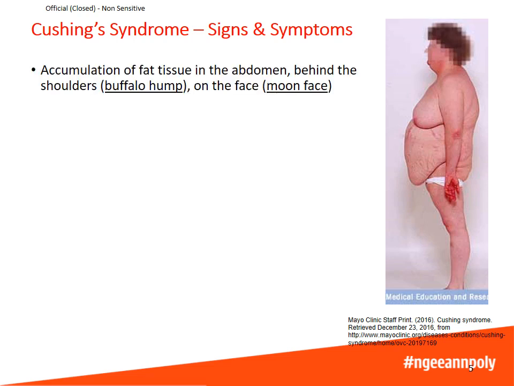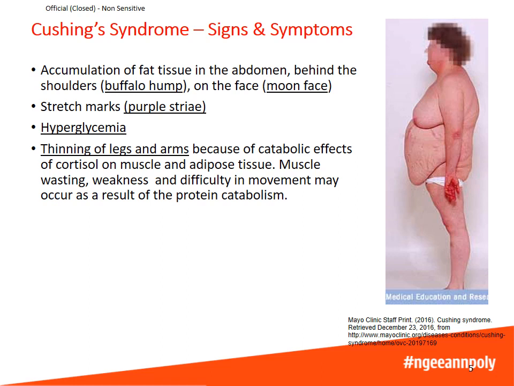There is accumulation of fat tissue in certain areas, the abdomen, behind the shoulders, this is known as buffalo hump, and on the face, this is known as moon face. On this person's abdomen in the picture, you can see purple striae or stretch marks. Hyperglycemia means high blood glucose levels. You can also see that the arms and legs are thin.